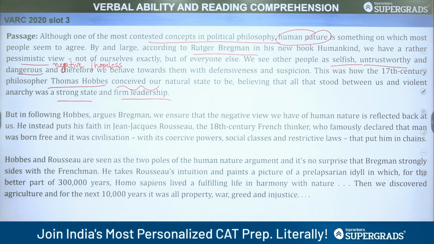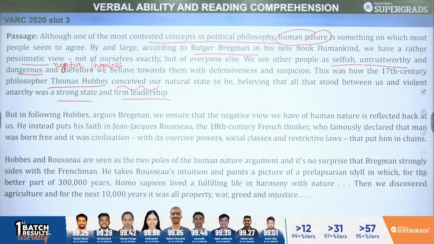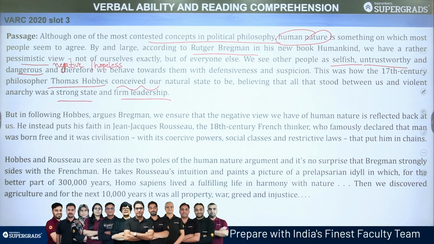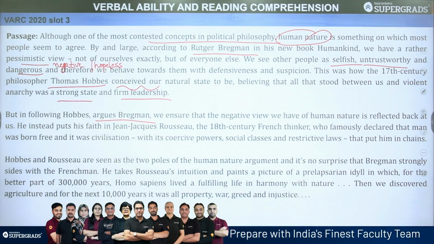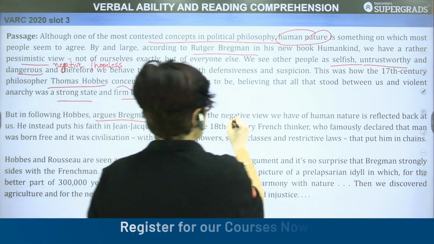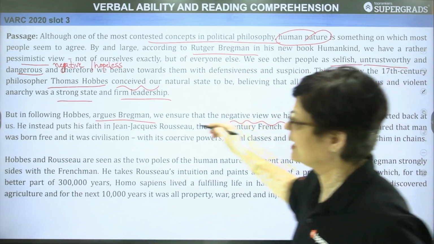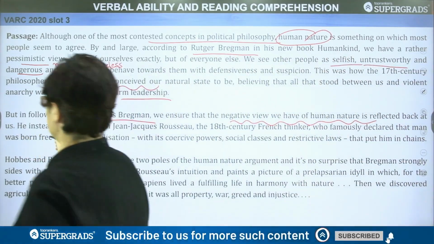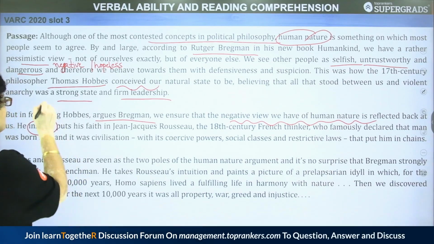So, Thomas Hobbes, what view is coming across? That he did not believe in the innate goodness of man. But in following Hobbes, paragraph number 2, argues Bregman, we ensure that the negative view we have of human nature is reflected back at us. He instead puts his faith, he instead, now this is very important. This can be considered as a transition word also.